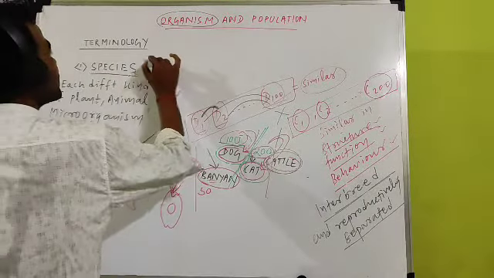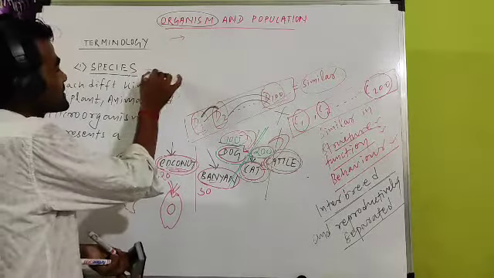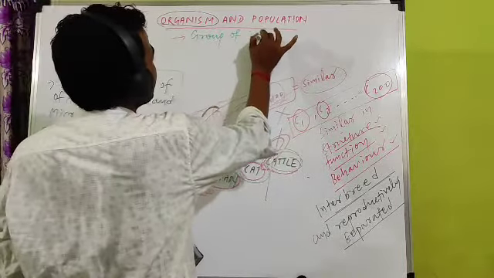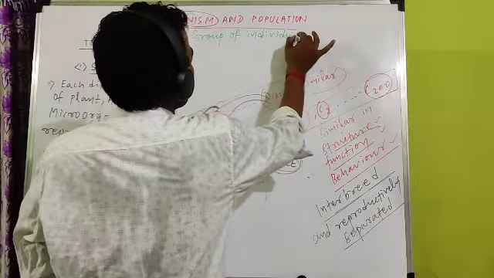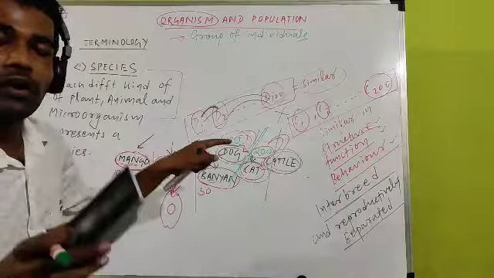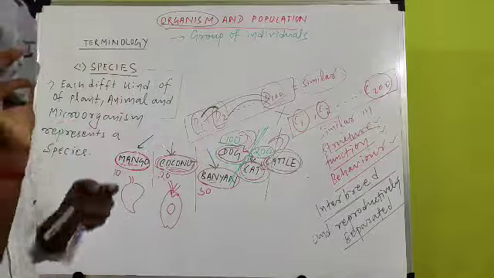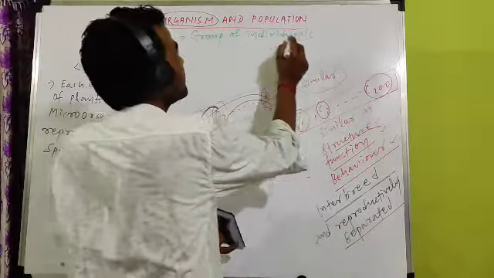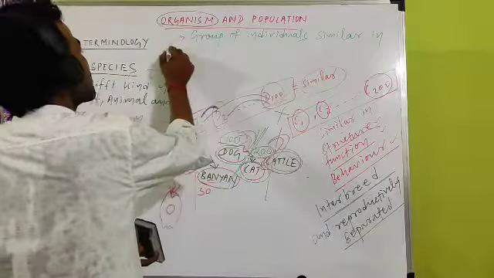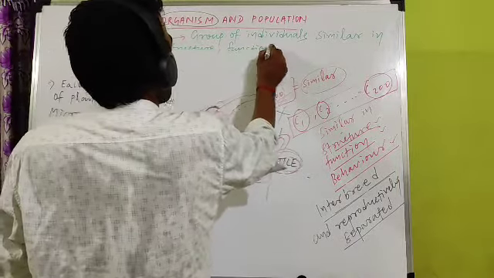So what is the actual definition of species I am writing here? The species is a group of individuals. If you take the example of a dog, 100 dogs are a group. If you take human, how many humans are living on the entire earth? All humans are one species, the human species. So in the group of individuals, what should be similar? Similar in structure, function and behavior.